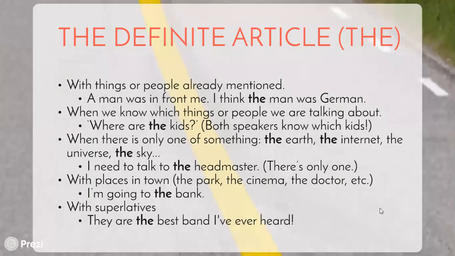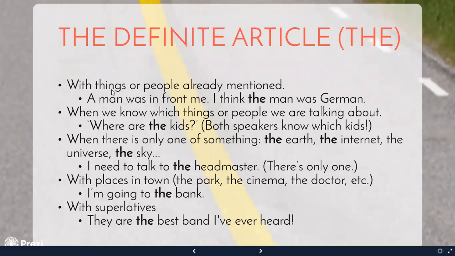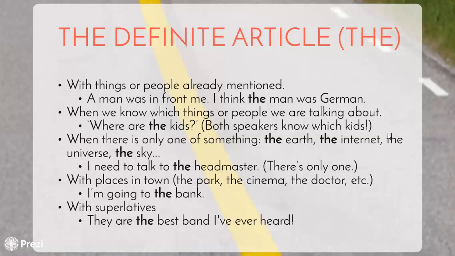The definite article is used with things. First of all, the definite article is the. We use it with things or people that we have already mentioned. For example, a man was in front of me, the first time I mentioned him, but then I say the man was German. I use the because it is the second time I mention the person. We also use it when we know which things or people we're talking about. For example, if I ask my husband, where are the kids? My husband will know what kids I'm talking about, right?